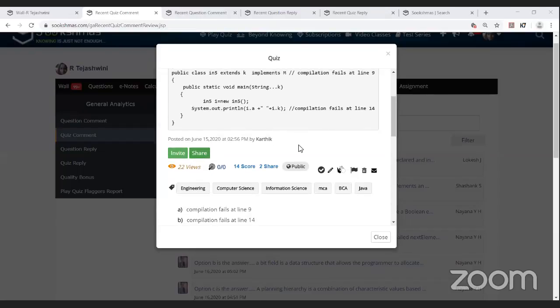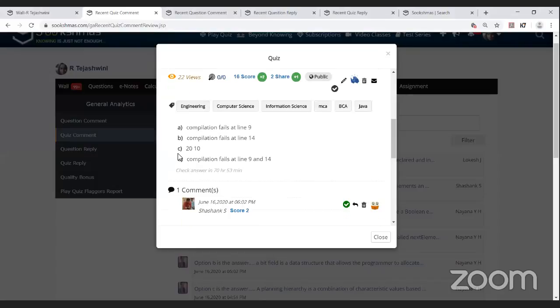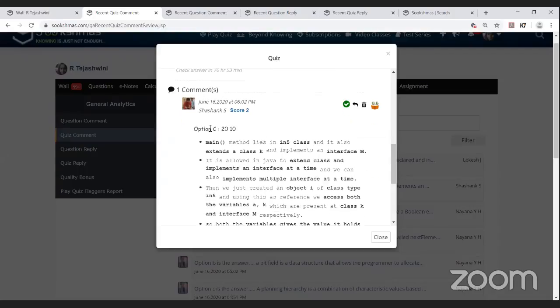Yes, it's a question by Karthik sir. The options are: compilation fails at line 9, compilation fails at line 14, option C is 2010, and option D is compilation fails at line 9 and 14. Yes, Shashank has given his answer: option C, that is 2010, is the answer.